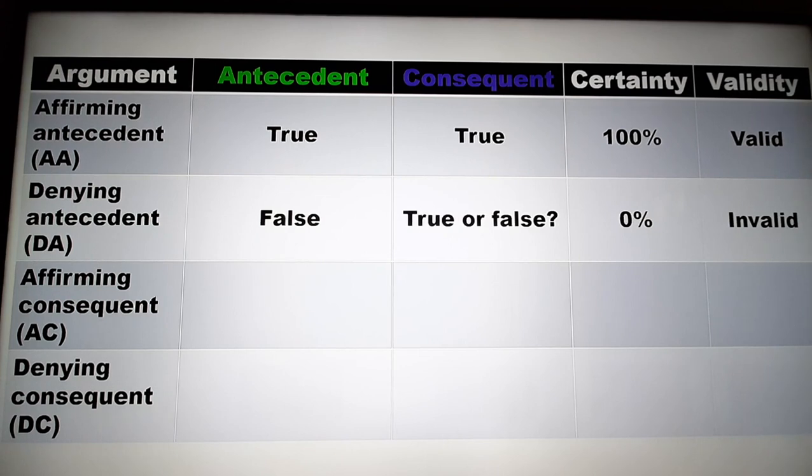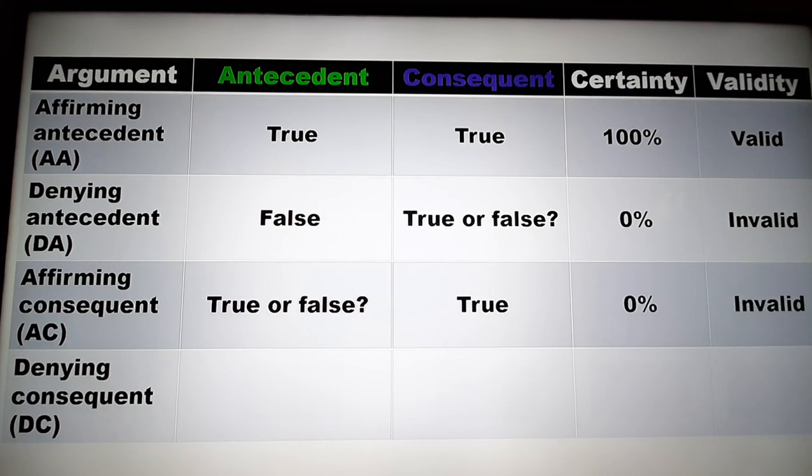It's a logical fallacy. What about the consequent? If you affirm the consequent, that means the consequent is true. What does that tell you about the antecedent? It doesn't tell you anything about the antecedent. The antecedent may be true or the antecedent may be false. So how much certainty do you have in believing the antecedent? You have 0%, and this is an invalid way of trying to prove a point.